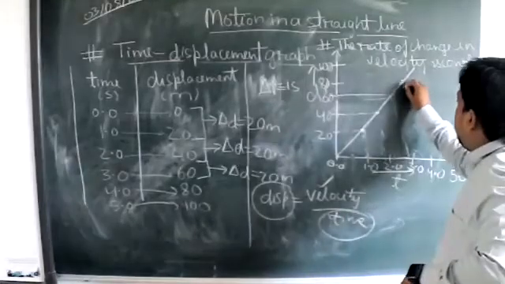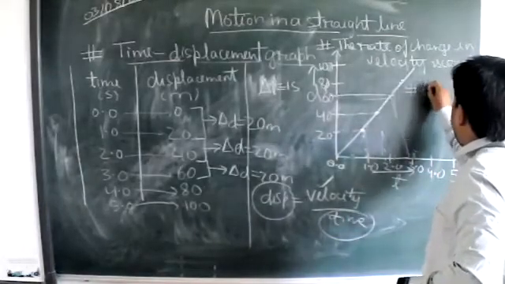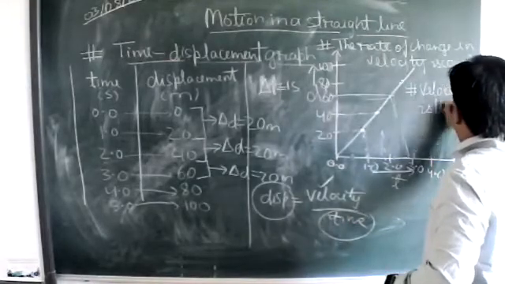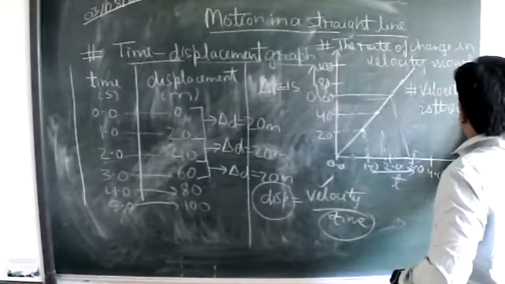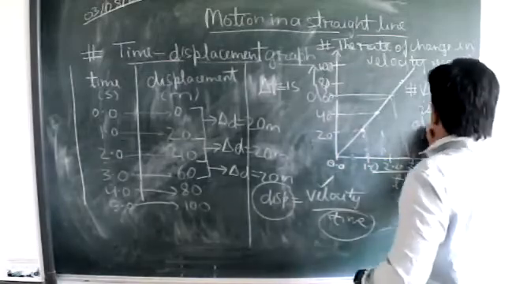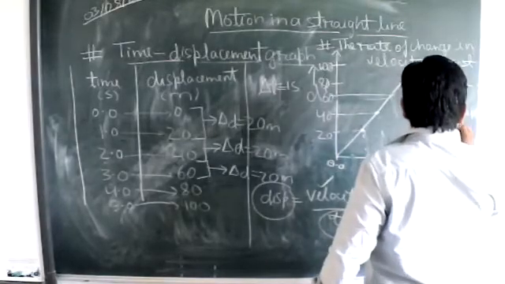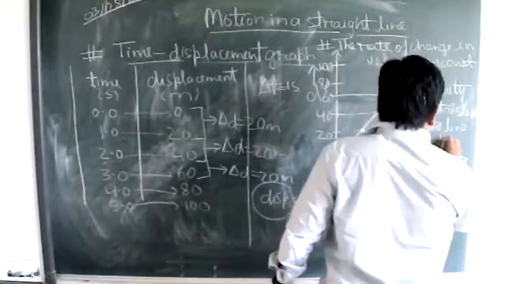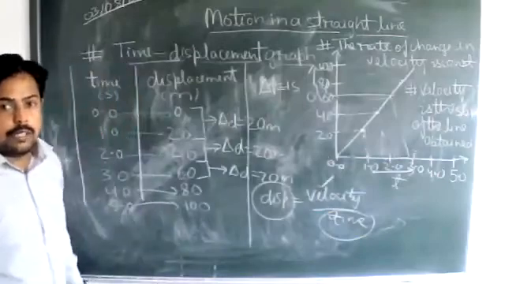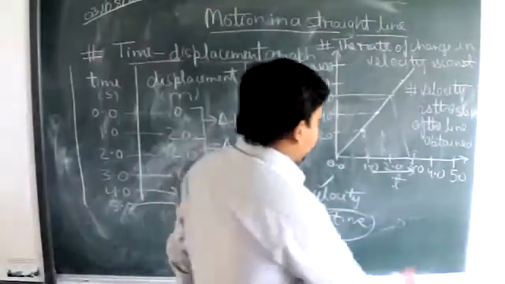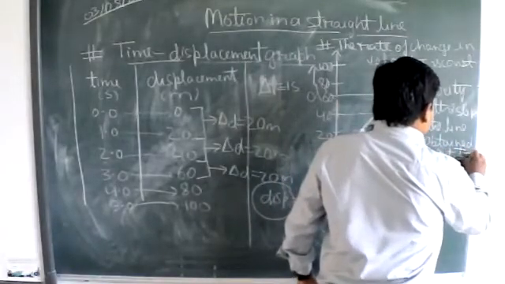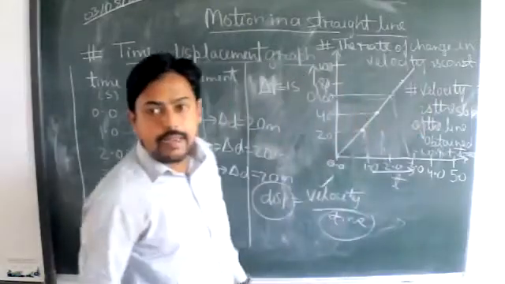Okay, so what else can we conclude here? Velocity is the slope of the line obtained, with respect to what? With respect to the time axis. Okay, with respect to the time axis. This you can conclude from here.